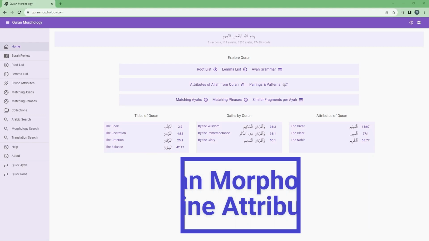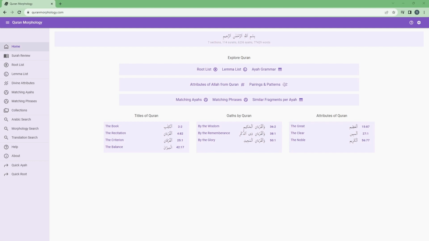Bismillahir-Rahmanir-Rahim. This is part 3 of the Introduction to the Quran Morphology website. Today we are going to focus on the divine attributes or Asma-al-Husna.